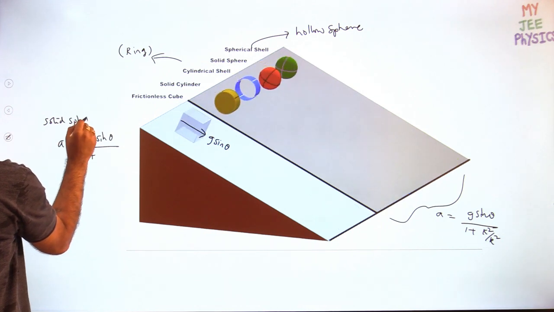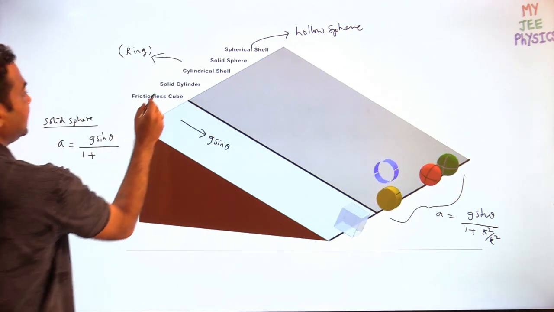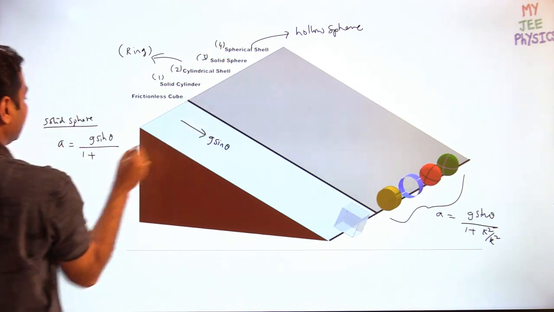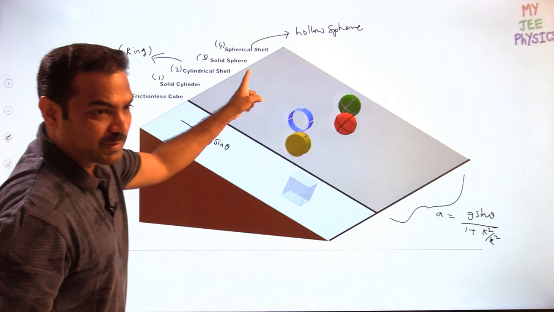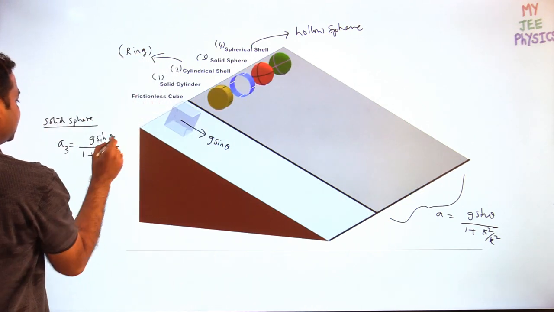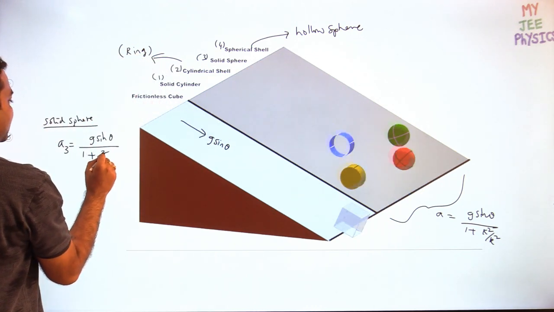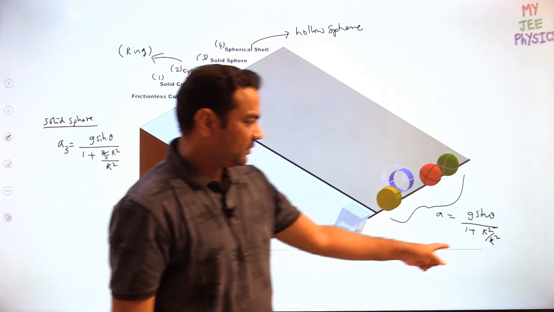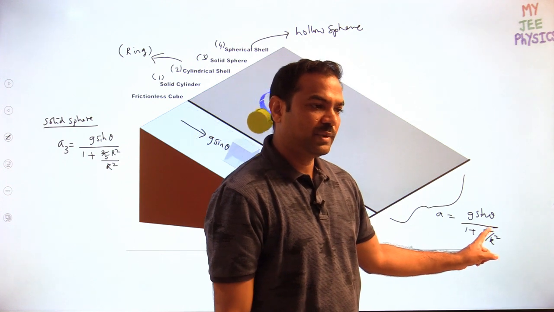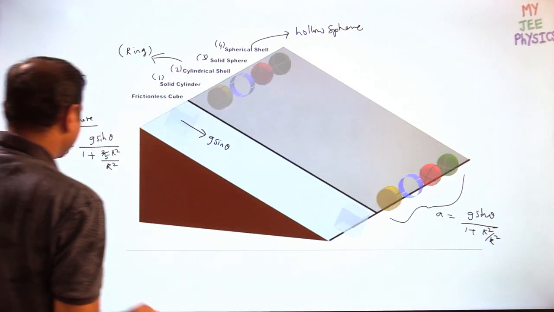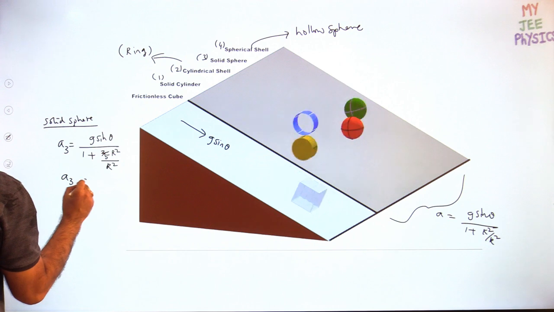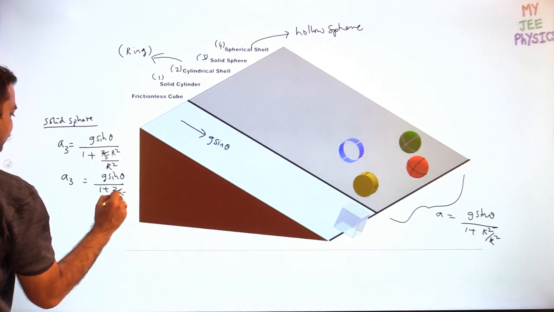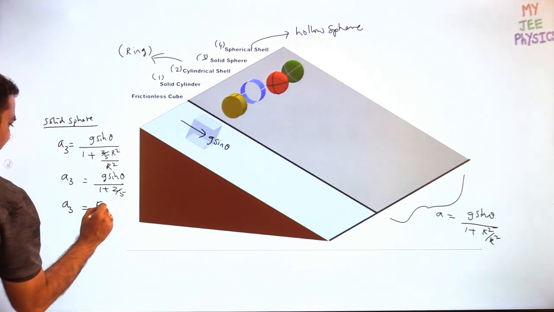For the solid sphere, I'll number these 1, 2, 3 and 4. So I am talking about A3, the solid sphere acceleration: g sin theta by 1 plus k square by r square, where k square is 2 by 5 r square. If you want, you can write the I value as 2 by 5 mr square, divided by mr square. That also you can do. R square goes off. Then the A3 value is g sin theta by 1 plus 2 by 5, so A3 is 5g sin theta by... it's not 6.